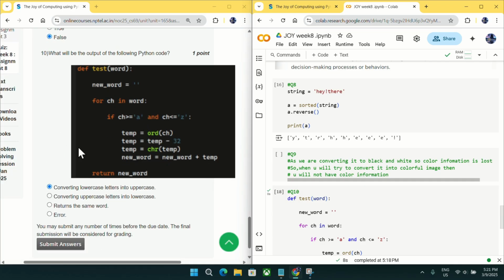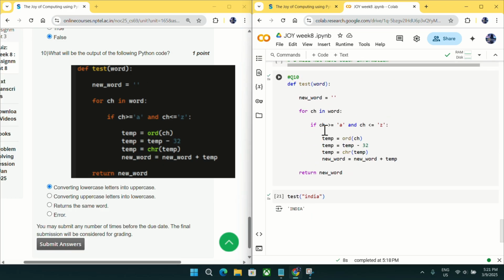Going to question number 10, what will be the output of the following Python code? So this is the Python code I copied here, and it will just try to convert lowercase to uppercase, as you can see from the output. So mark option A as an answer for question number 10.